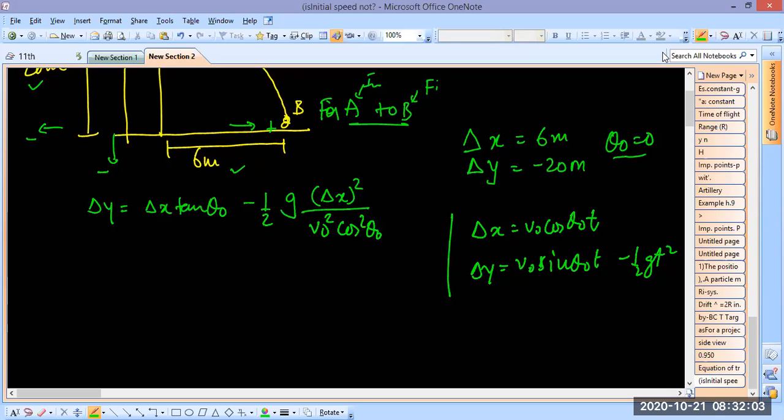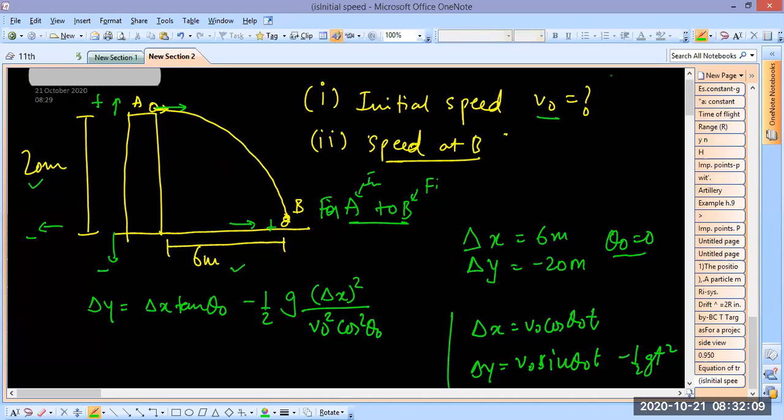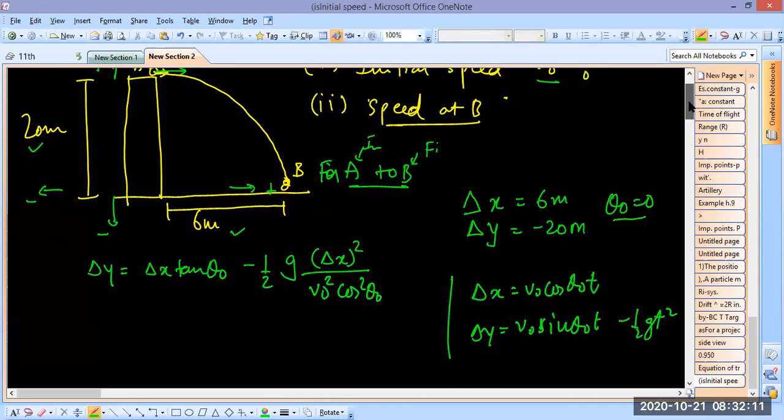Why can't we find by circumference formula? What nonsense, Vedant. What does this have to do with circumference? This is not a semicircle, or this is not a quarter circle.